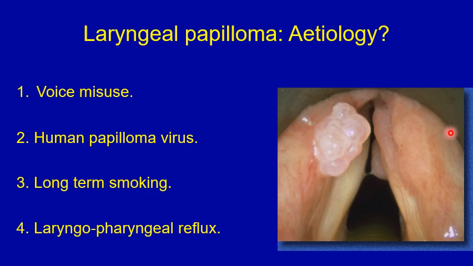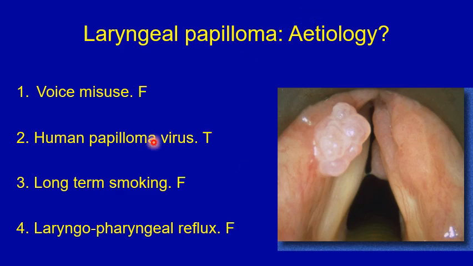Endoscopic picture of the larynx, the vocal folds, and the supraglottal part of the larynx. What's the etiology of these papillomas? Voice misuse, human papillomavirus, long-term smoking, or laryngopharyngeal reflux.